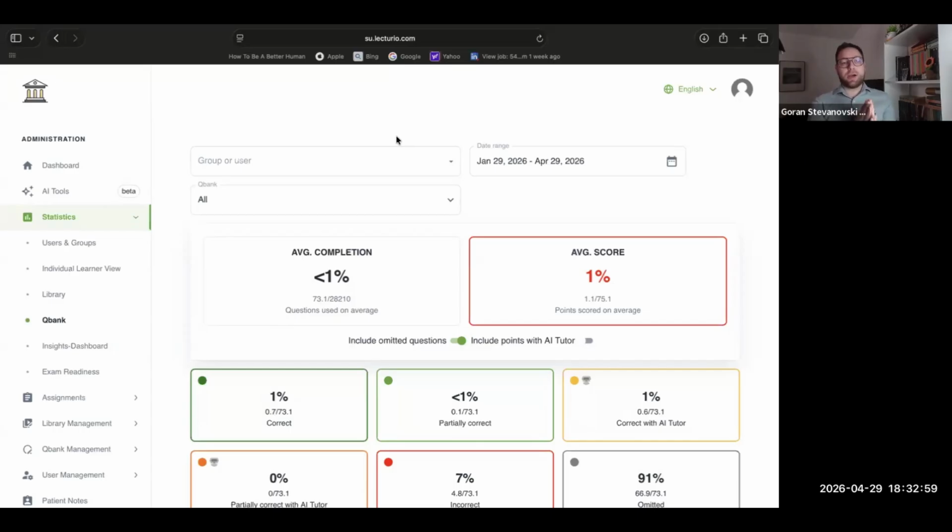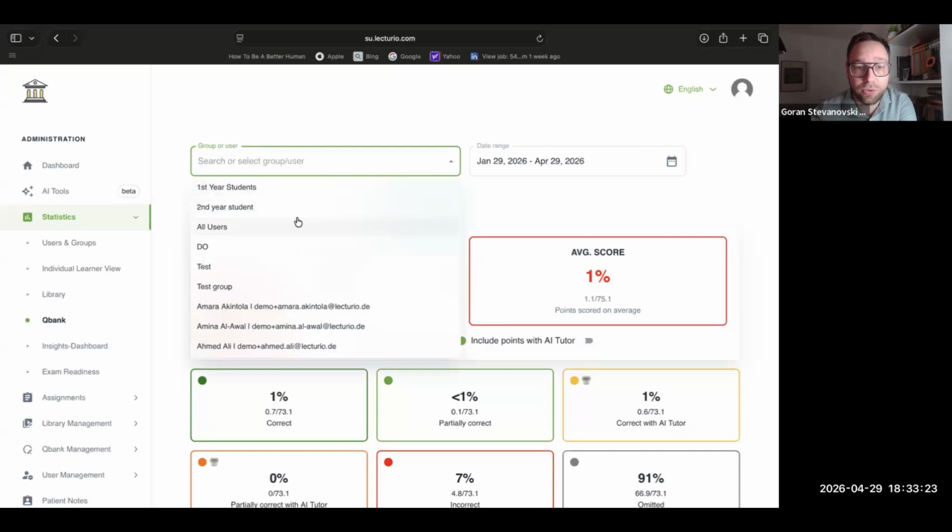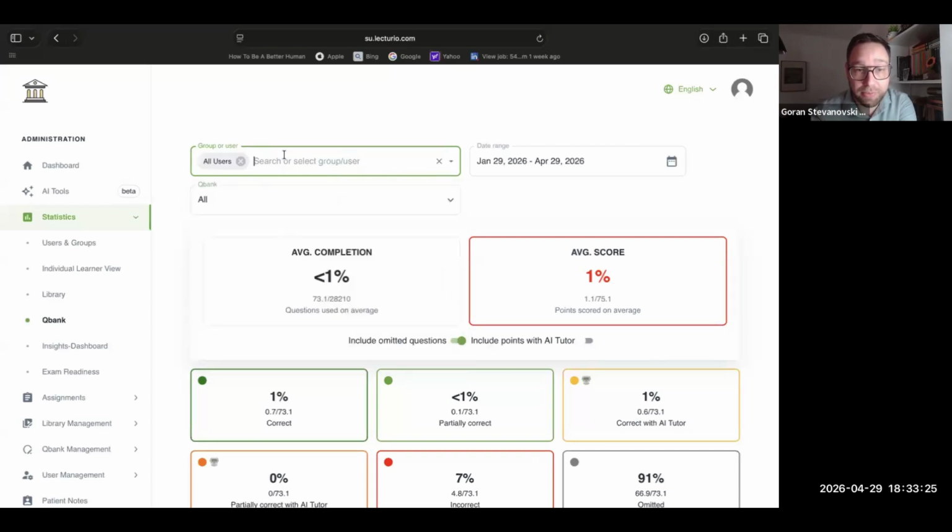So if you want to say, I want to see my group of second year medical students or third year medical students and how well they're preparing for the boards exam and whether they are practicing their Qbanks, you can go here and select the group or user and look at the date range, all the questions they've taken, the Qbanks they were a part of. We have this auto translation of questions, so you can see some of the questions in different languages as well, depending on what your students are practicing.